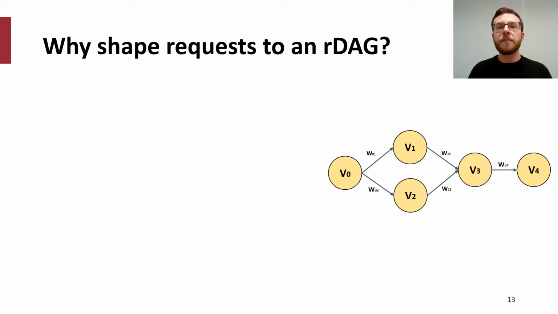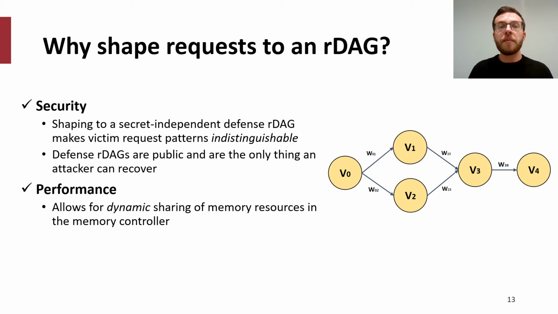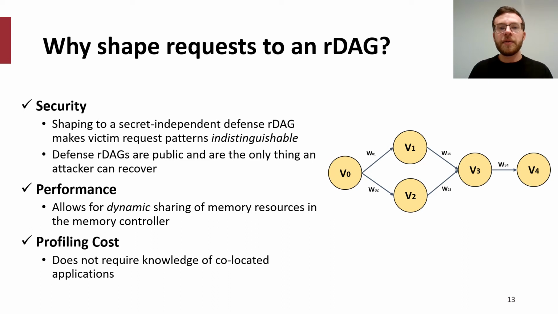So now you might be wondering why our RDAG formalism would be helpful in designing a defense mechanism. RDAGs help us achieve 3 goals. First, RDAGs help us achieve security through shaping any memory request pattern into a secret-independent one, making the request patterns of a victim indistinguishable from one another to an attacker. Note that defense RDAGs are public and are the only thing that an attacker can recover. Second, RDAGs accommodate for dynamic sharing of memory resources in the memory controller, allowing for increased performance over static partitioning. Finally, the variable nature of RDAGs allows them to be versatile to varying levels of observed contention, avoiding the profiling issues encountered by Camouflage. I'll now pass it over to Yuheng, who will go into more details about each of these 3 points.